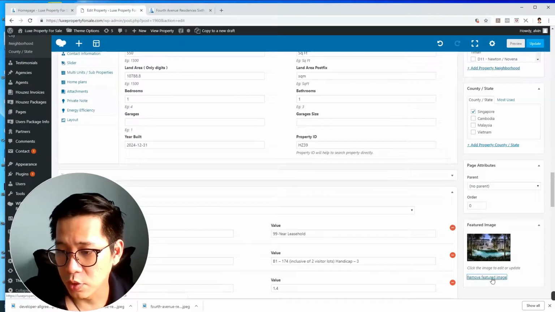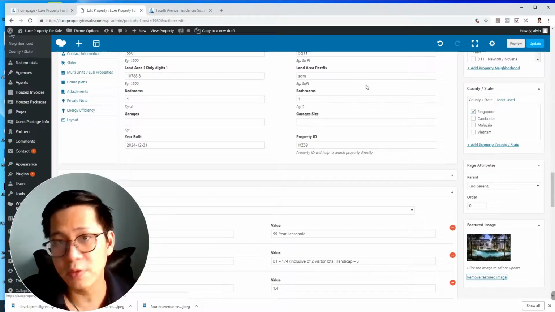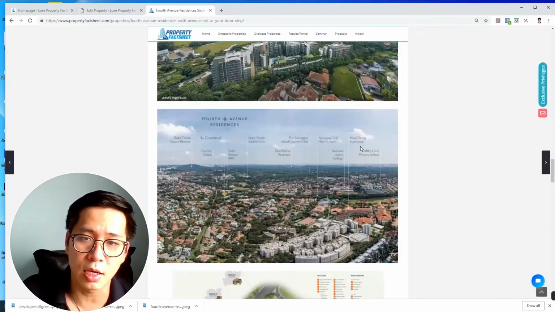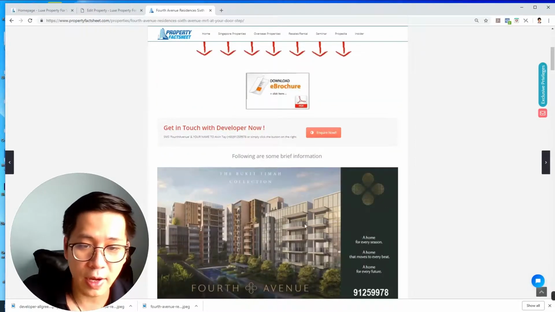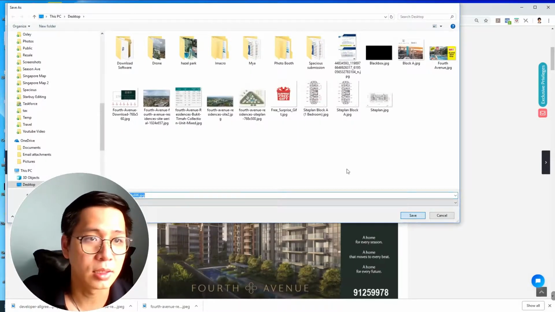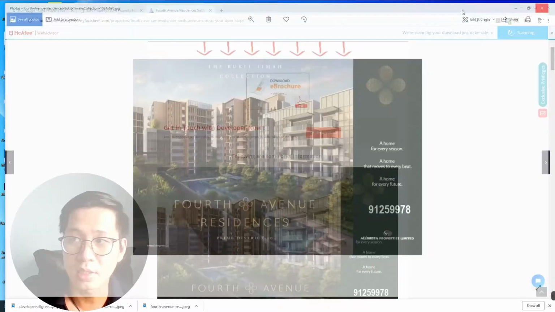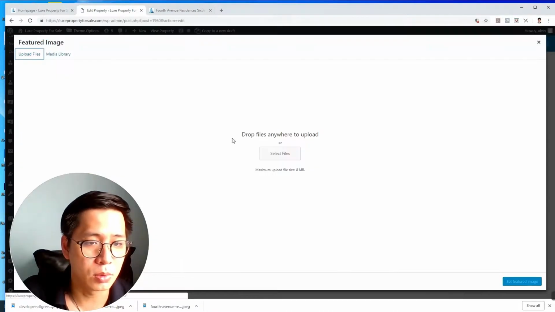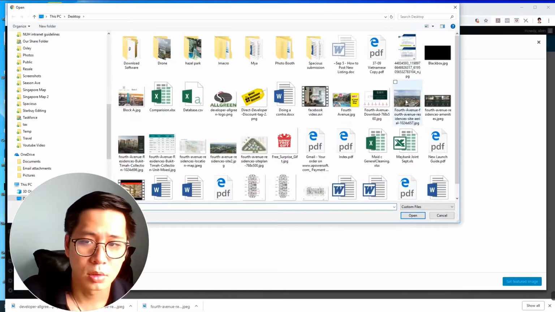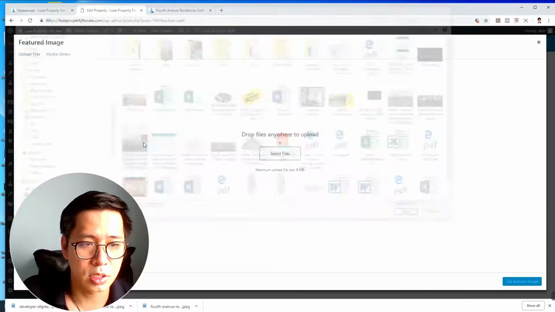Okay, remove this feature image. This one belongs to the Mayfair. I need a feature image over here. I can download a feature image. If cannot find, go to the developer's sales kit. Set feature image, upload. Feature image. Yes, okay.